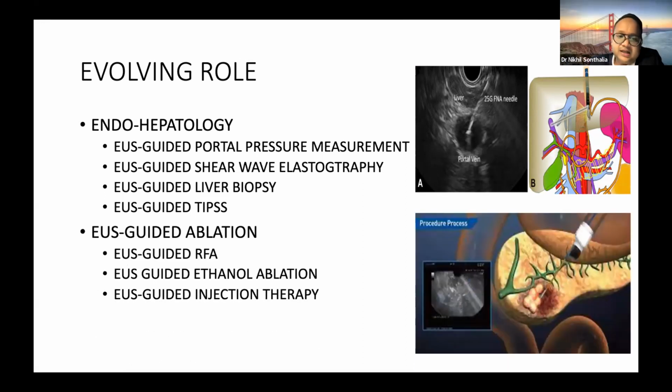Similarly, for oncology practice, EUS-guided radiofrequency ablations, EUS-guided ethanol ablations for functioning and non-functioning pancreatic neuroendocrine tumor and large pancreatic cyst, especially for patients who are old and frail, who are unable to undergo extensive pancreatic surgeries, and EUS-guided injection therapies to deliver chemotherapeutic agents intralesionally. All these are exciting prospects to make a minimally invasive approach for these kinds of complex disorders feasible, as EUS can help us reach various pathologies with ease through the GI tract.